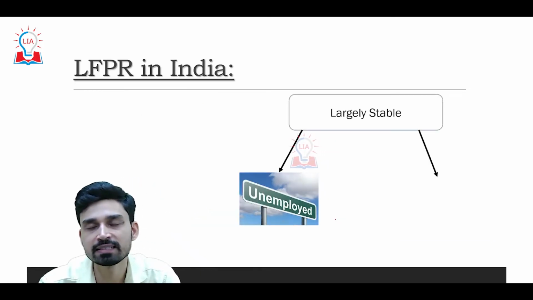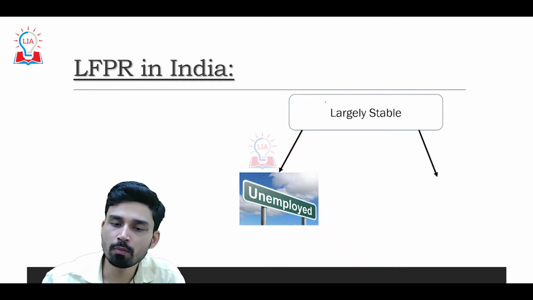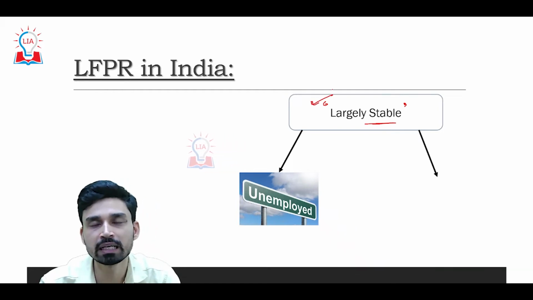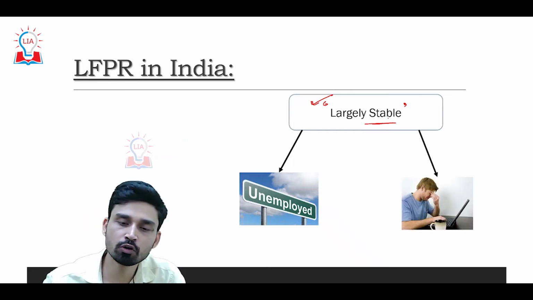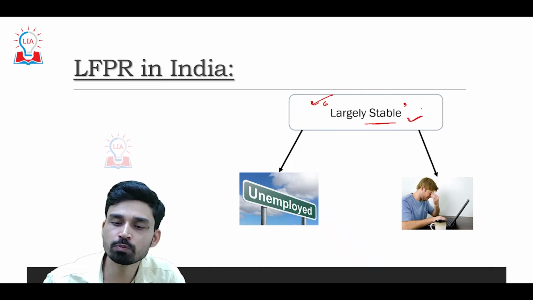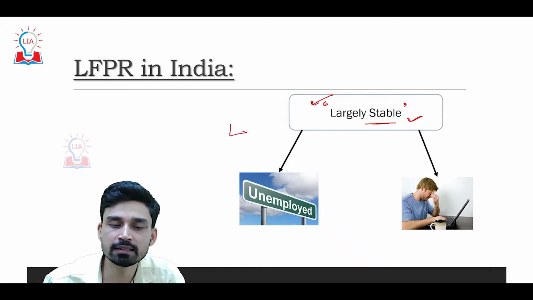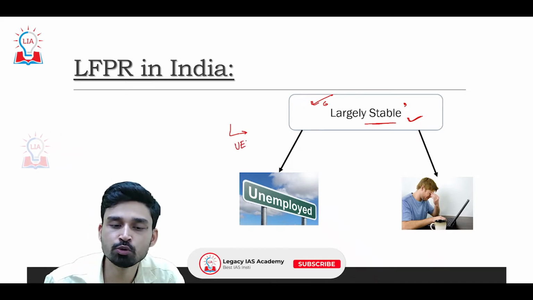Now what is the status of labor force participation rate in India? The problem here is that generally in any particular economy LFPR is considered to be practically the same. That means the labor force participation rate does not change. And this has caused a problem in India, because if we consider labor force participation rate to be largely stable, then the best way of assessing the employment or unemployment situation of the economy is the UER, that is the unemployment rate.